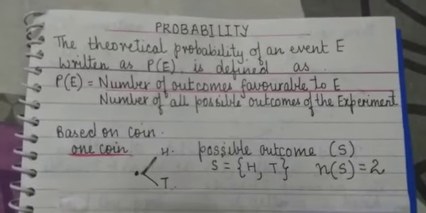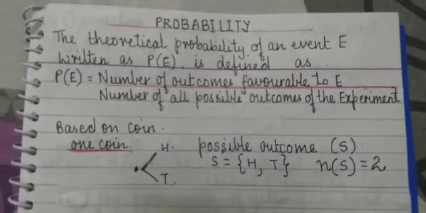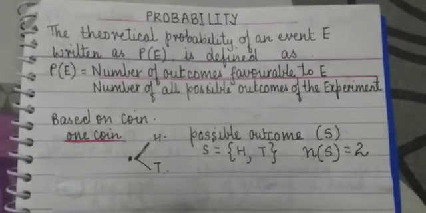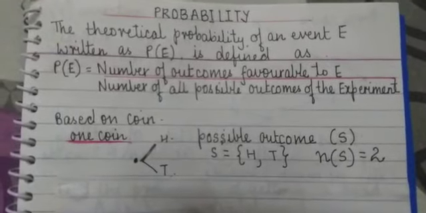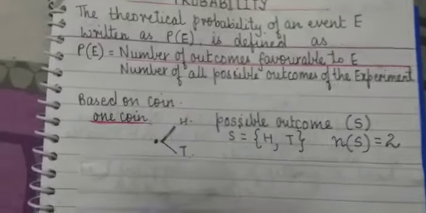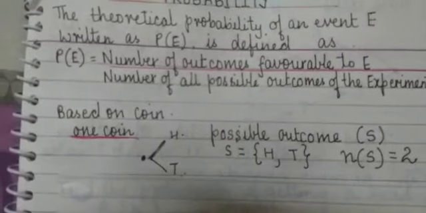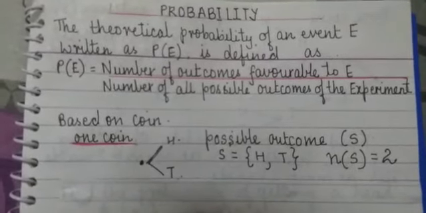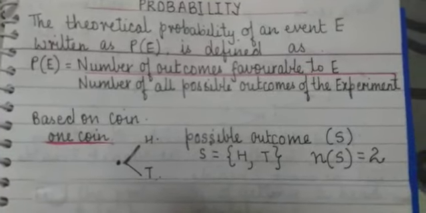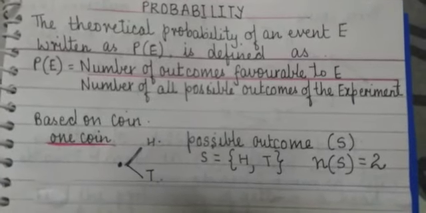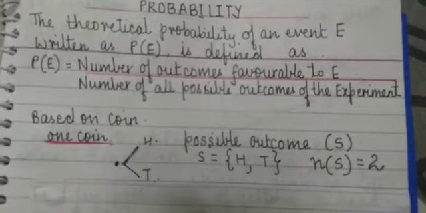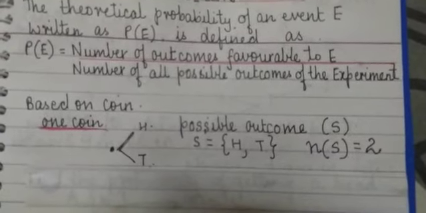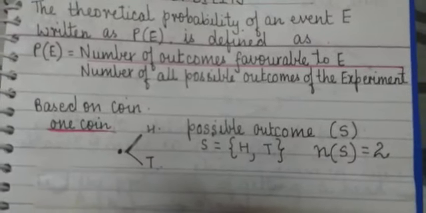Now, this is also known as classical probability, and the theoretical probability of an event E is written as capital P in bracket capital E. What does it represent? It represents the probability of an event. Now, what is the formula for it? It is the number of outcomes favorable to the event upon the number of all possible outcomes of the experiment. In other words, we can say the number of favorable outcomes upon the total number of outcomes.